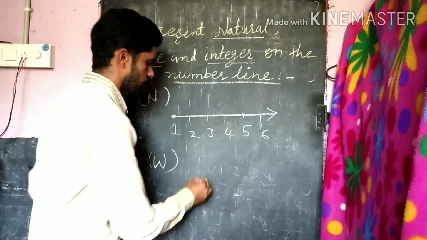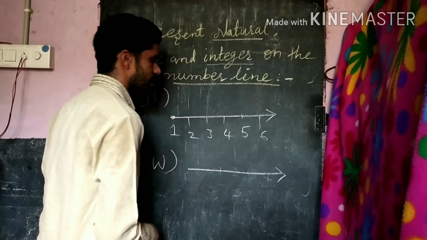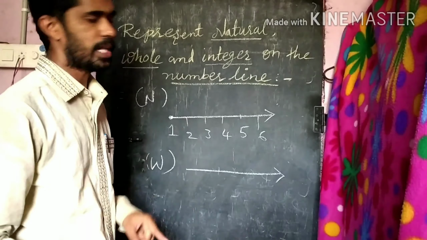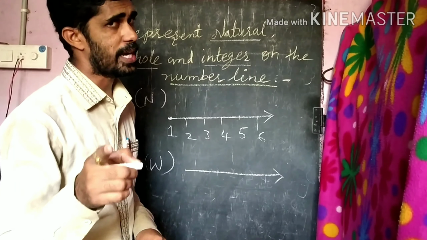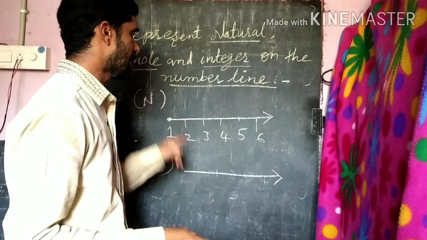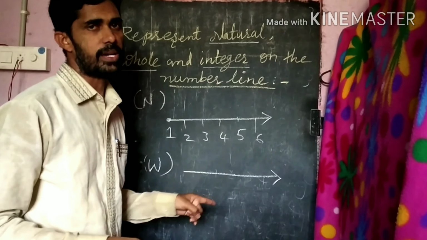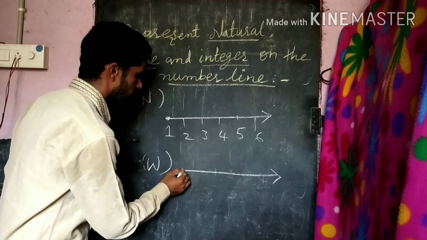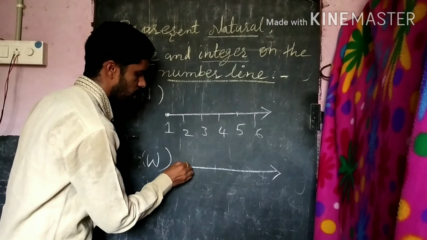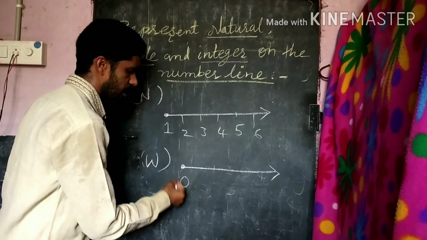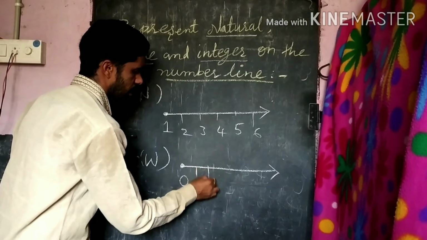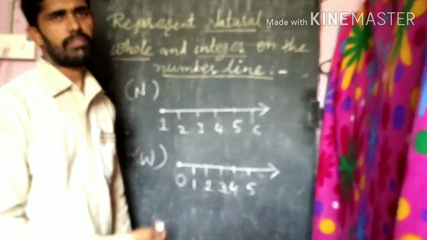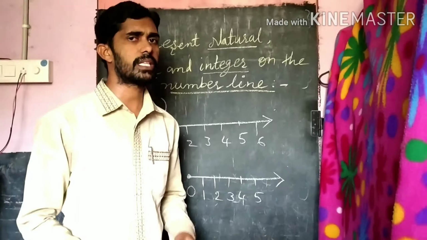So in the same way, first you should draw the number line. Here is the difference: natural numbers begin with 1, whole numbers begin with 0. That is the only difference between natural and whole numbers, because natural numbers have no 0 and whole numbers have 0. So the smallest whole number is 0. Then here you take 1, and next 2, 3, 4, 5, and so on. In the same way, you represent them on the number line.